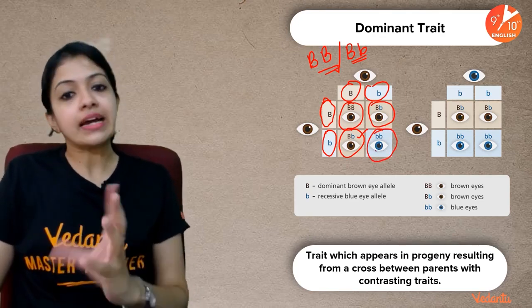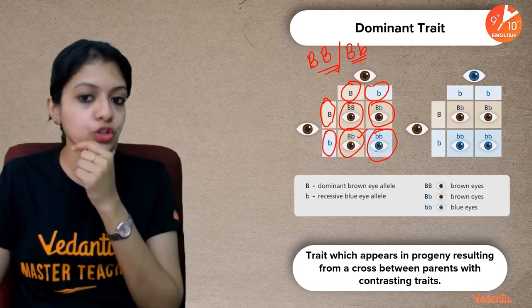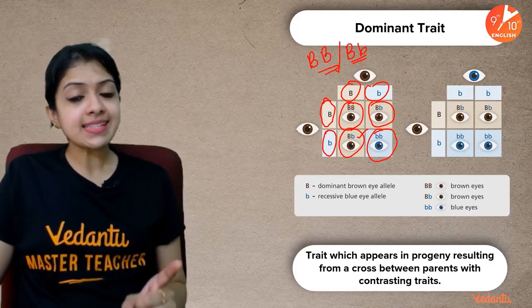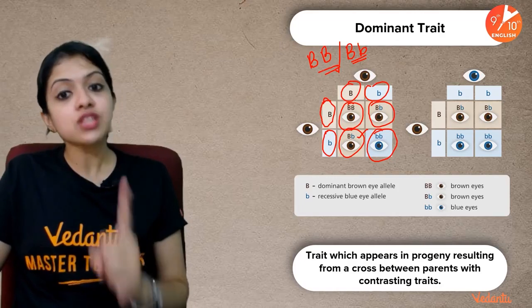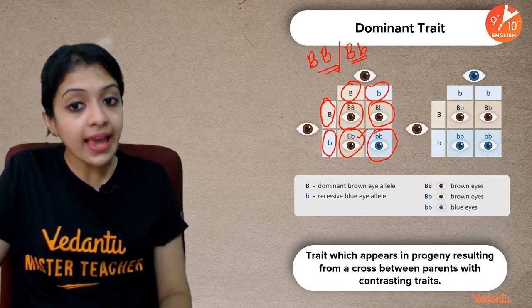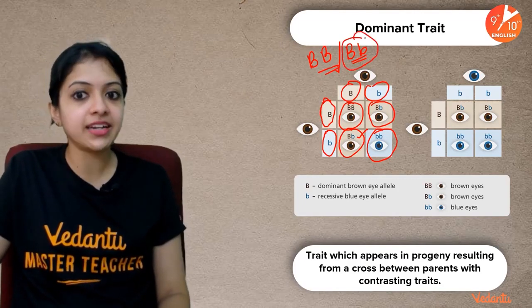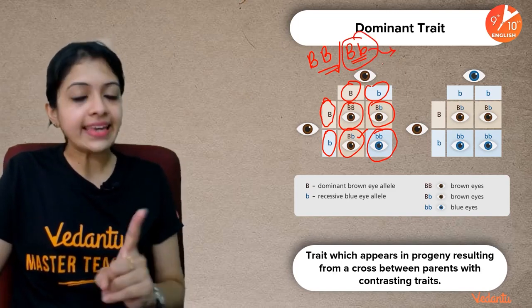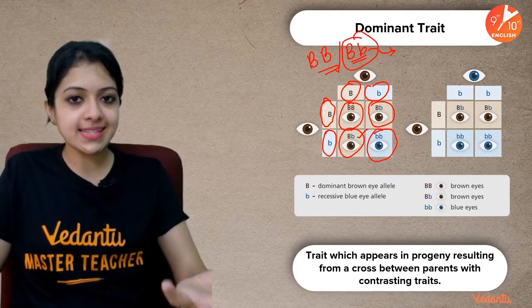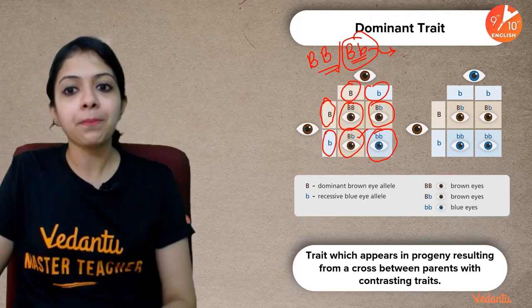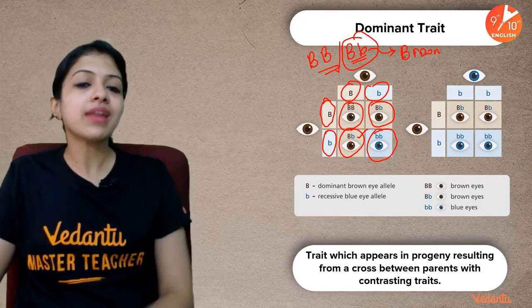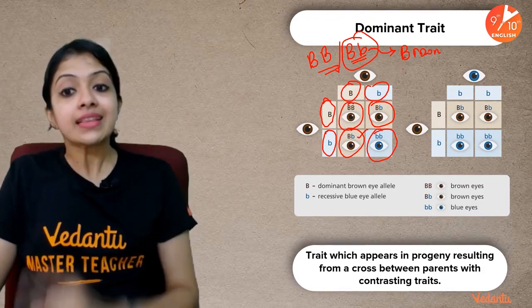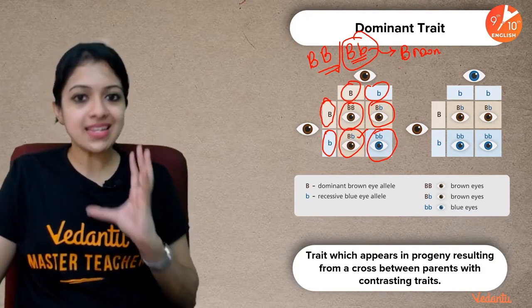So what is it revealing to you? What is it telling you? When there is at least one capital B present, it would definitely be expressed. Even in a heterozygous condition, the small b allele is unable to express itself, and because of this, such a person would still phenotypically or physically have brown eye color. This is what a dominant trait is.